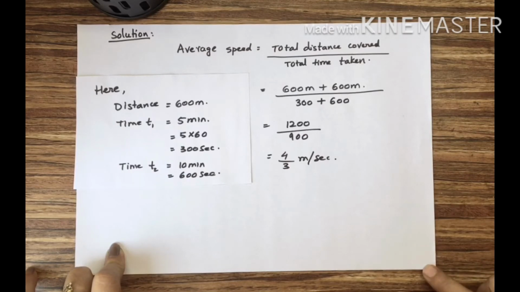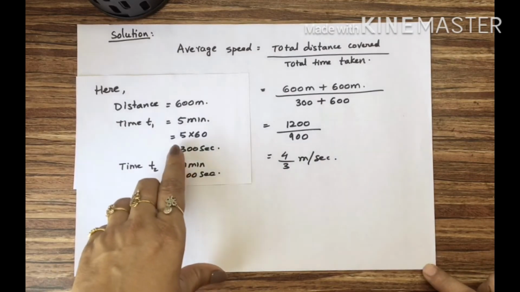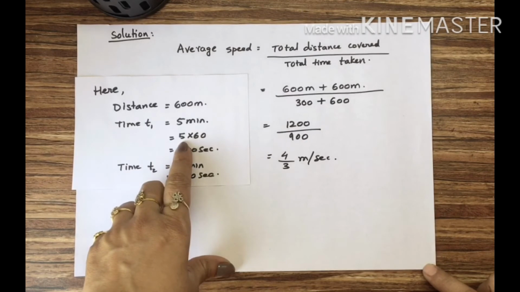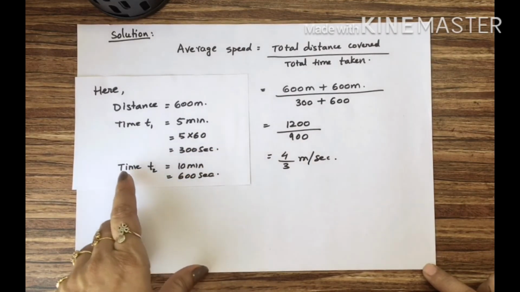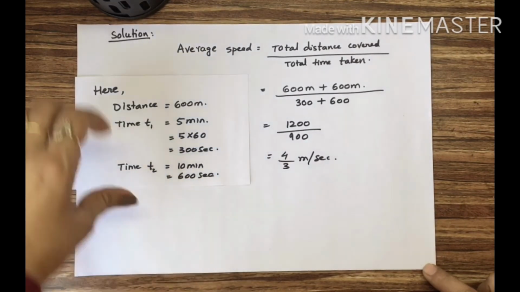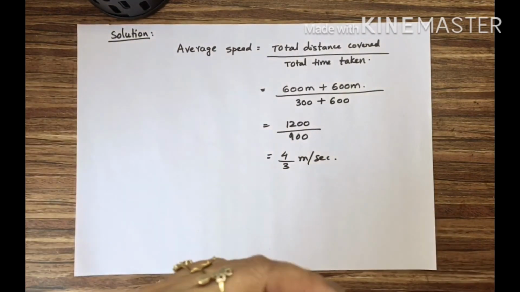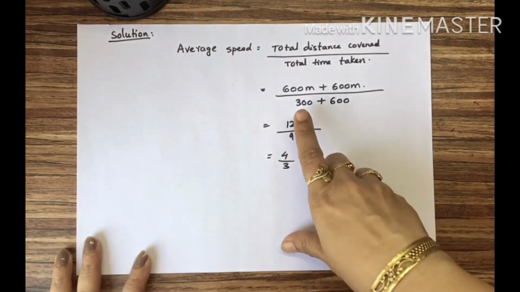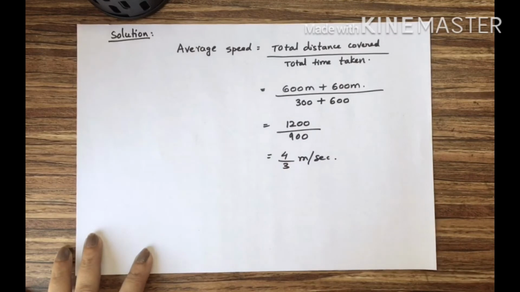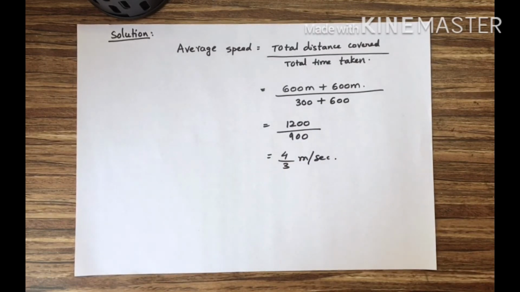So here the time is given in minutes. So let us change it into seconds. 5 minutes is equal to 300 seconds. 10 minutes is equal to 600 seconds. So the total time is 300 while going and 600 while coming. So now total distance is 1200. Total time taken is 900. The answer is 4/3 meter per second.